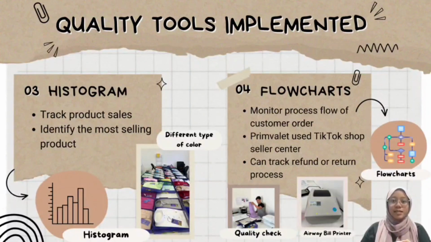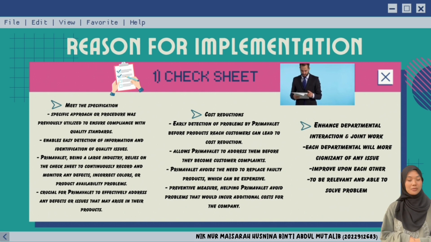So, lastly, they use flowchart as their quality tool to easily monitor the process flow of customer order from the beginning until the end of the process. And they use the TikTok Shop Seller Center to monitor because other than track the flow of customer order, they also can track any refund or return process that occurred. And they also can identify any problem occurred during the process of quality check, packing process, delivery time, and estimate time product arrival. The reason of the implementation.